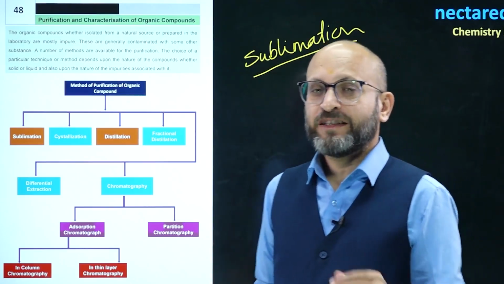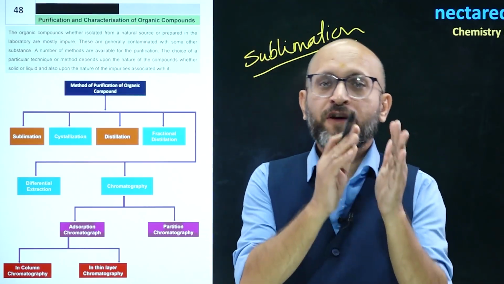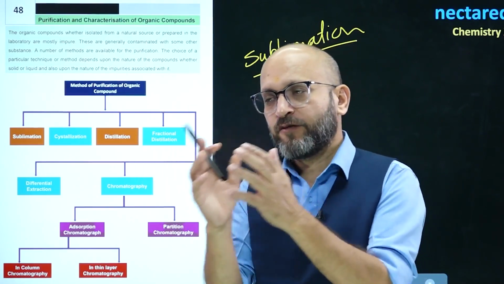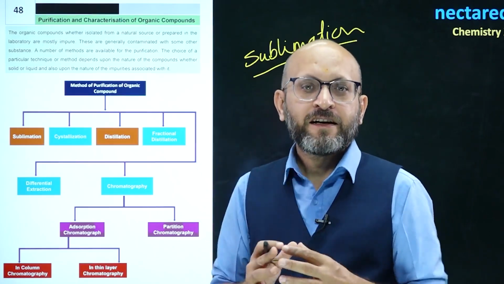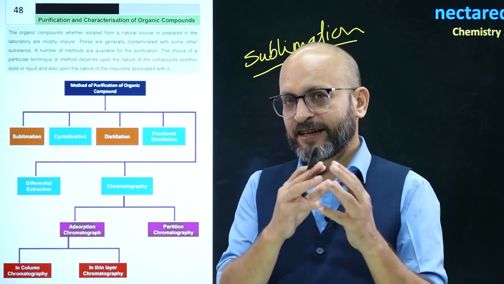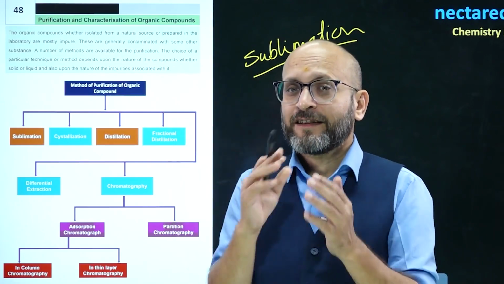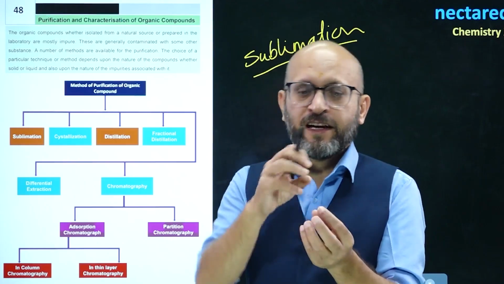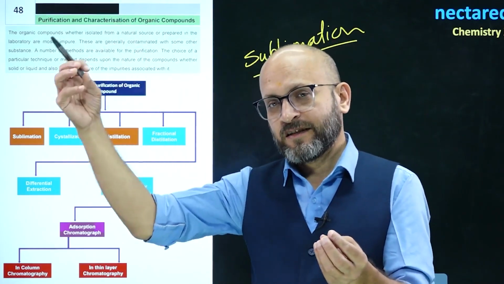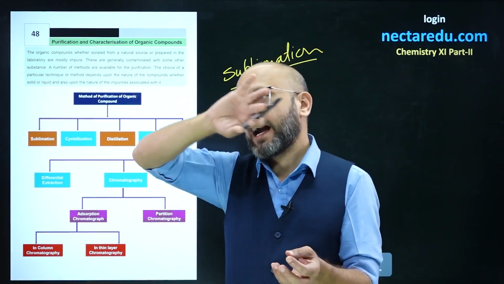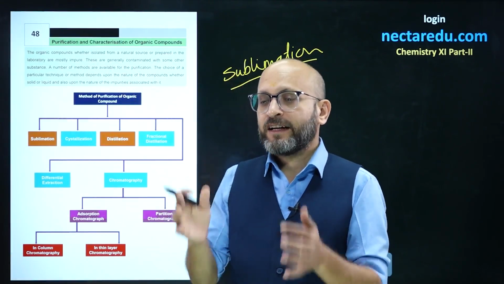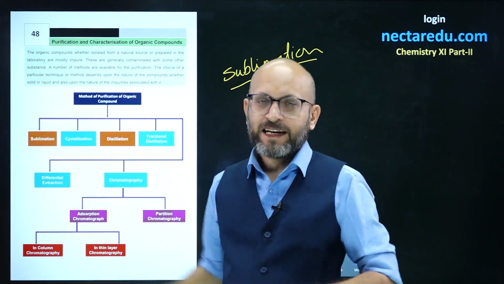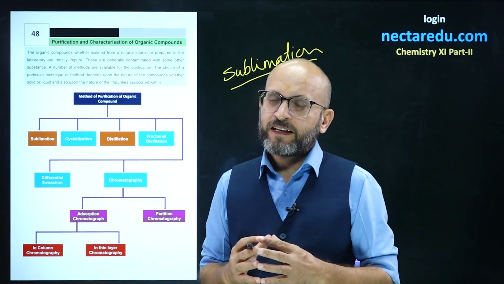What does sublimation mean? Sublimation means conversion of a substance from solid state to a gaseous state. So if any of our product has this property, that means it can convert directly from solid to gas, then out of a mixture of multiple things, the substance we need will vaporize and get converted into gaseous state, and we will collect those vapors so that impurities will remain in the mixture, and the vaporized and then condensed substance we get as a pure substance.